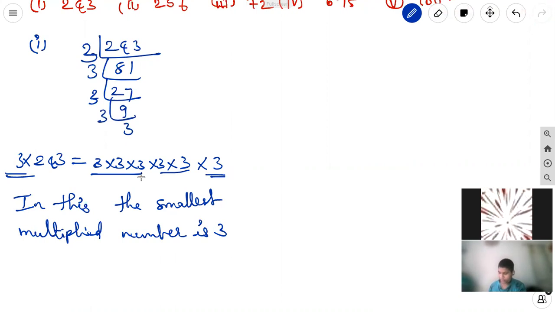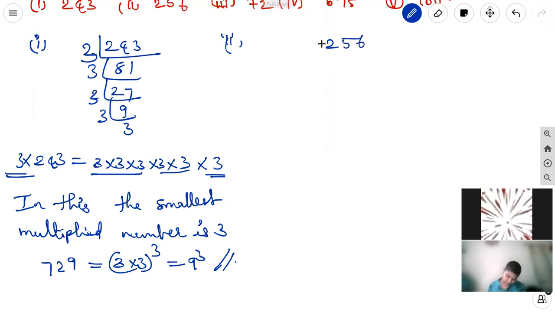Then it makes 3 into 3 into 3 into 3 into 3 into 3. 3 3s are 9, 3 4s are 12, 1 is carry, 3 2s are 6 plus 1, 729 equal to 3 into 3 whole cube. It is equal to 9 cube. This is the answer.